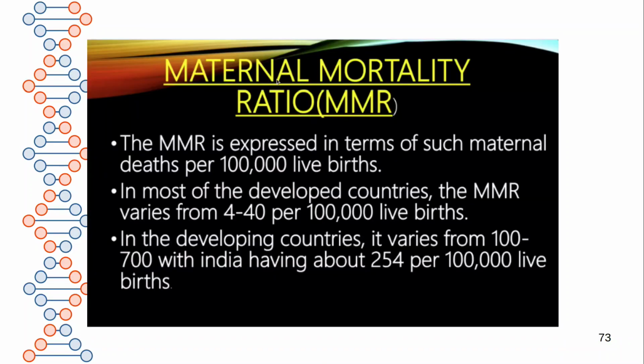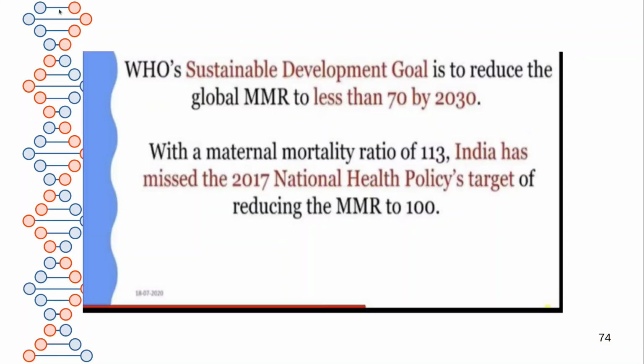Next question is maternal mortality rate, MMR or ratio. The MMR is expressed in terms of maternal deaths per 1 lakh live births. In most of the developed countries, the MMR varies from 4 to 40 per 1 lakh live births. In the developing countries, it varies from 100 to 700. What is India's rate? 254 per 1 lakh live births is the maternal mortality ratio.